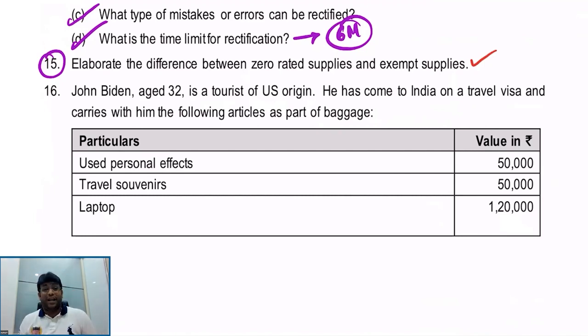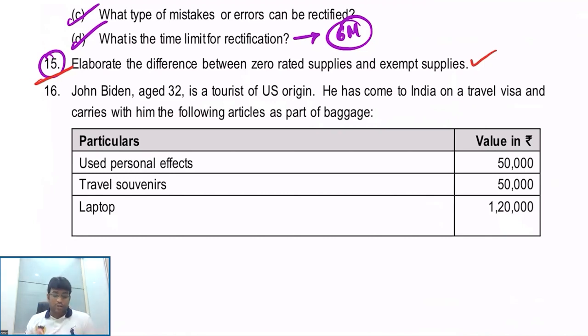And one more interesting point, friends, in case of exempted supply, we are required to issue a bill of supply. But for zero-rated supply, we issue a normal tax invoice. Very, very interesting. For zero-rated supply, we can take input tax credit. But for exempted supply, there is no question of claiming input tax credit. Getting clarity, everybody? Wonderful. That is the story of this question number 15. And in fact, that's the end of GST part also. Now, whatever questions we have got, it will all be related to customs only. You will find 2-3 interesting questions now.